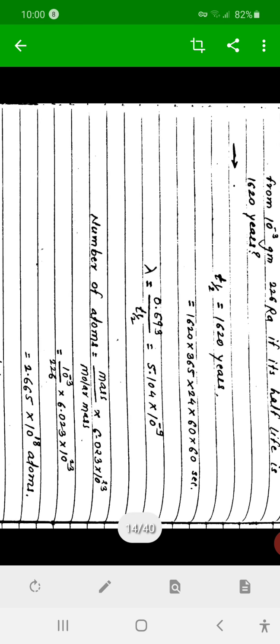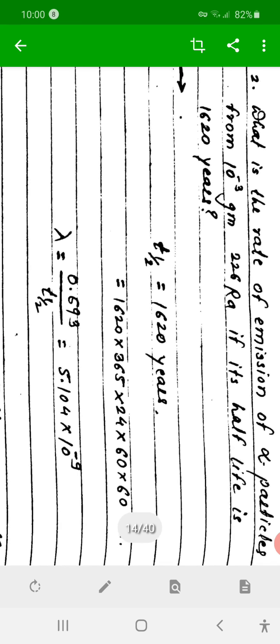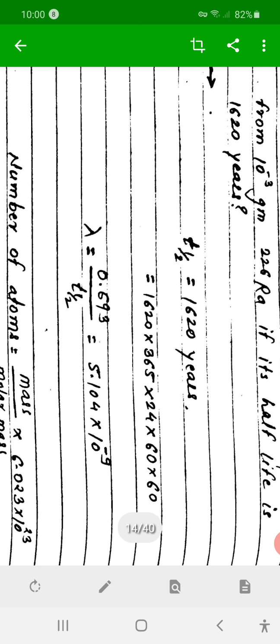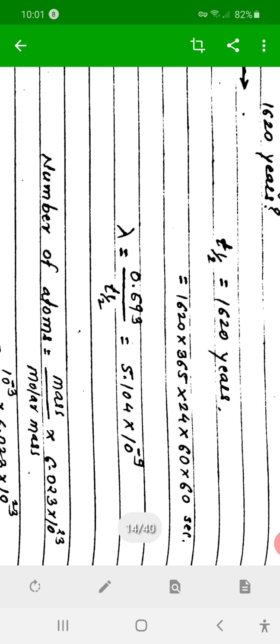Like this, the next problem: what is the rate of emission of alpha particles from 10 raised to minus 3 gram of radium-226 if its half-life is 1620 years. T half is given, convert that into seconds: 1620 into 365 into 24 into 60 into 60, years into seconds.